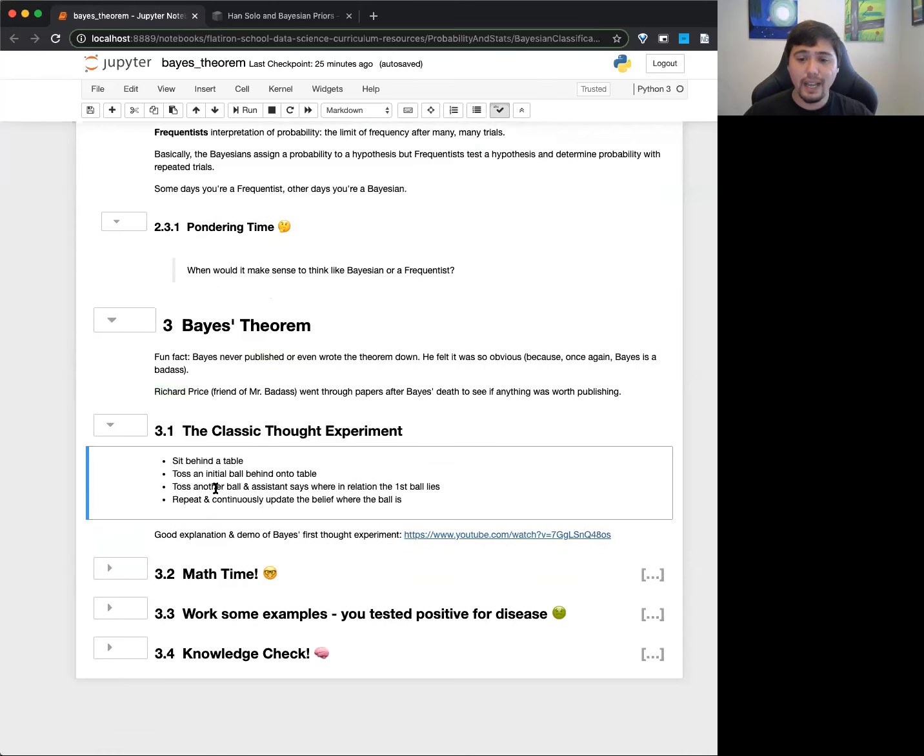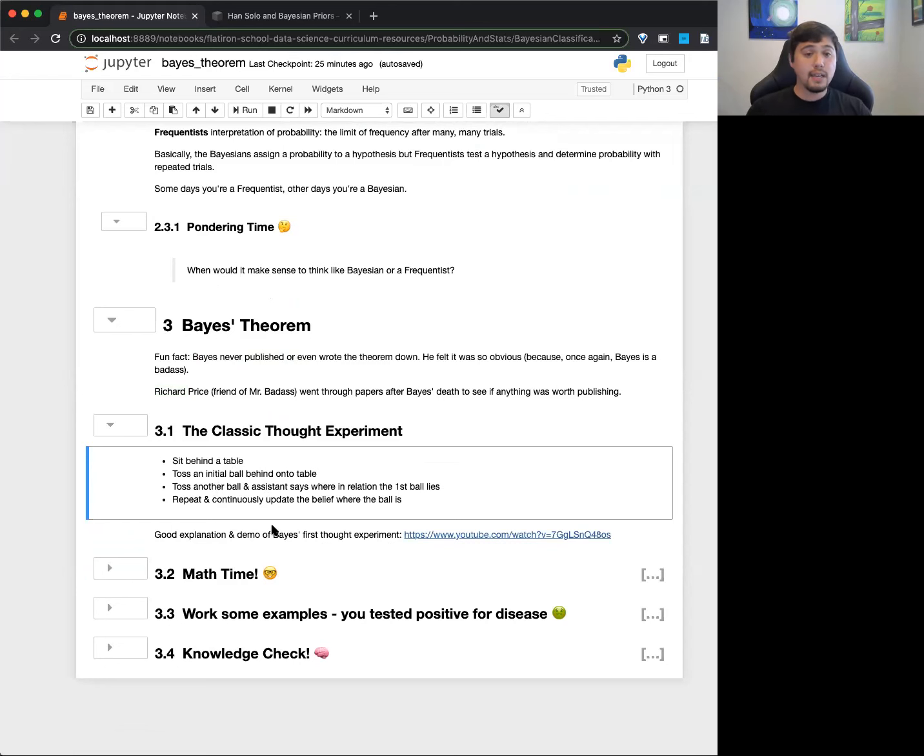So some quick things about how Bayes thought of this. Thomas Bayes basically thought of the idea that you can update your belief with more evidence. There's this scenario that he came up with: he had a table behind him. So you can imagine me sitting down, and behind me is a table, right?